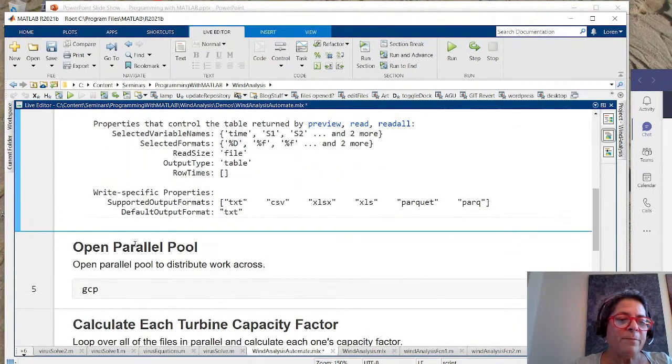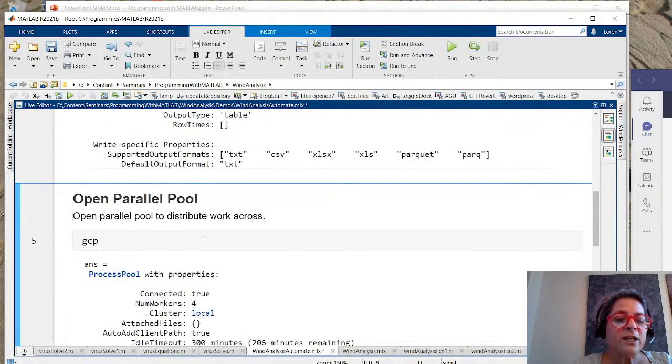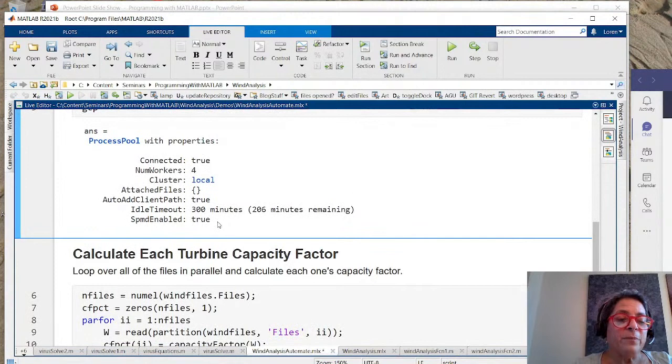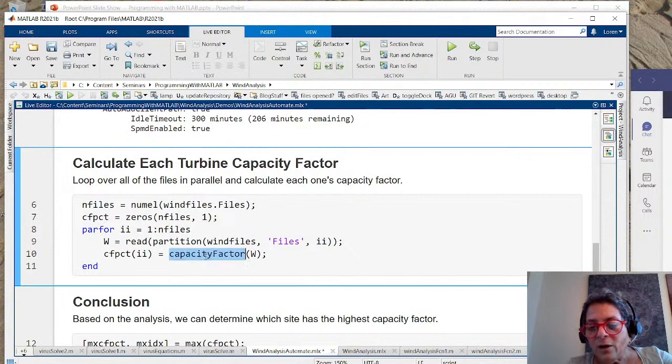And so I'm going to open the parallel pool here now, and it's already there. And what I want to do is, from the number of files, it's going to tell me how many files were in that datastore here. And what I want to do is I want to compute the capacity factor. This is with a slightly different version of a wind analysis function here. And what I'm going to do is I'm going to get the capacity factor for each of the files.